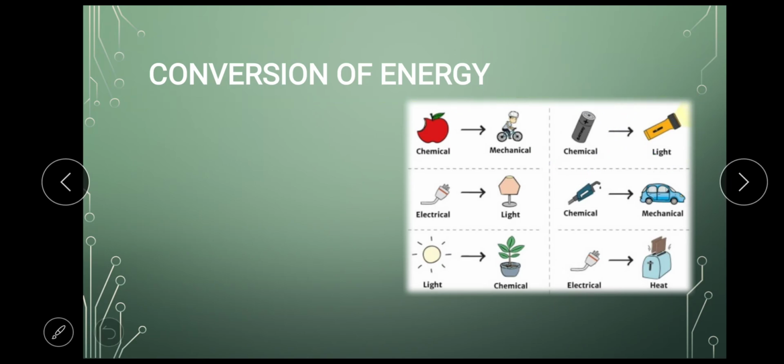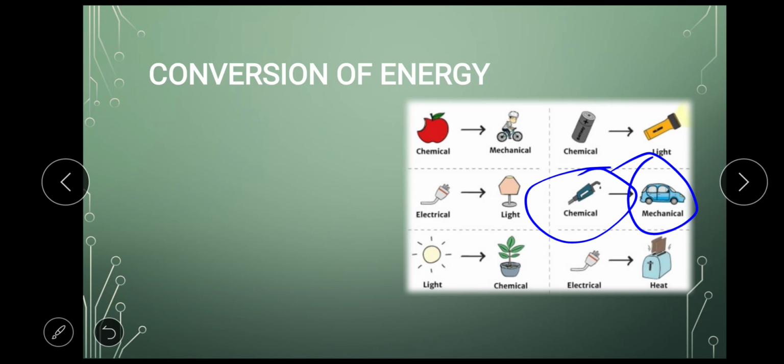Okay, another example is electrical energy into light energy. For example, when you plug your lamp to the socket, that electrical energy gets converted to light, and then the lamp provides you light. Another example, chemical to mechanical, is petrol. Here you put petrol in your car, that petrol is nothing but a chemical, and because of that petrol the car moves. Movement is mechanical energy. So this chemical energy got converted to mechanical energy.